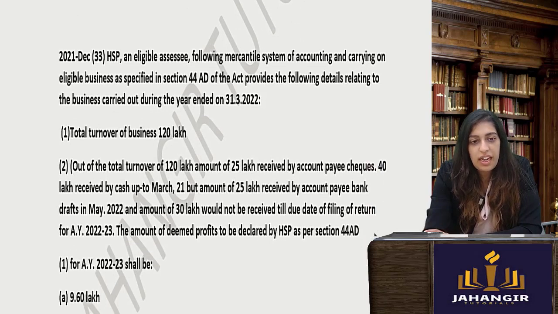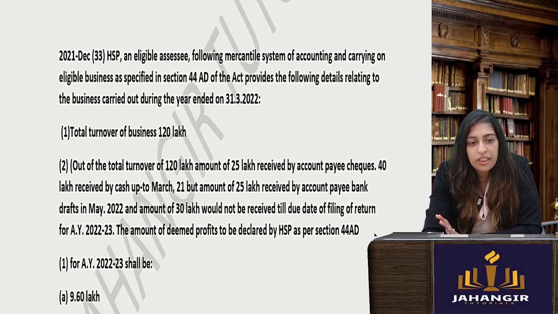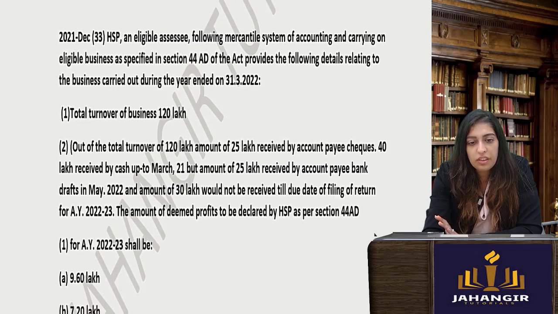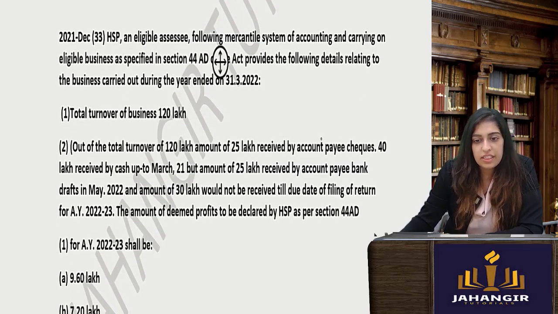Everything is 100%. HSP, an eligible assessee following the mercantile system and carrying on an eligible business, provides the following details. Total turnover is 1,20,000. Out of the turnover, 25 lakh was received by account payee cheque and 40 lakhs received by cash, but an amount of 30 lakhs would be received in May 2022.